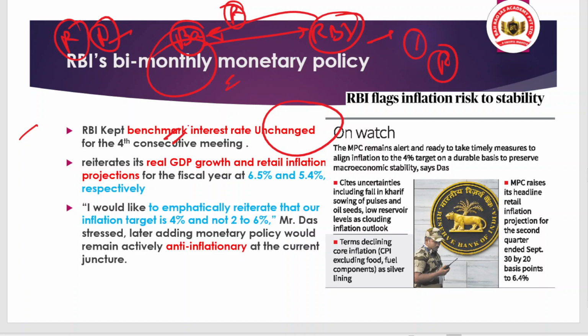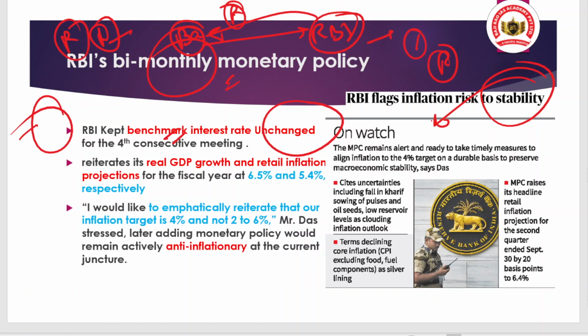You are seeing inflation is a big problem nowadays. And why this inflation? It is actually the food and fuel sector, the demand for it is rising, the price of it is rising. That's why it has an impact on the retail inflation. That is the point. Okay, and also RBI told that inflation risks are now coming to stability, meaning there is no need to panic, and it will come to stability.